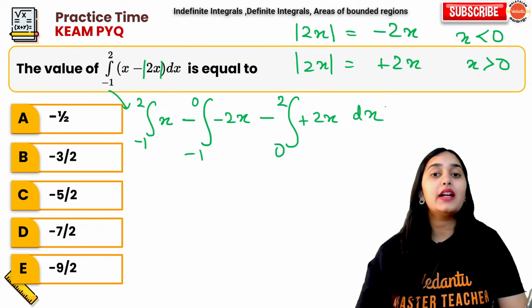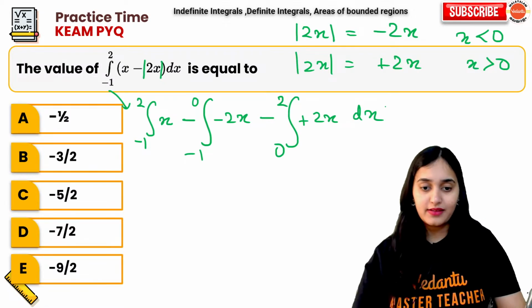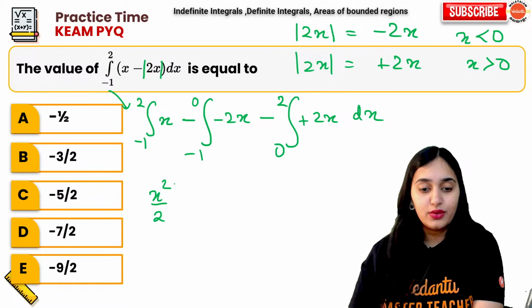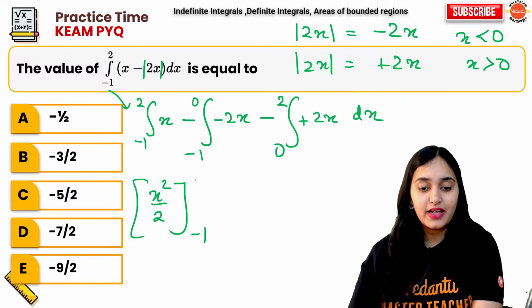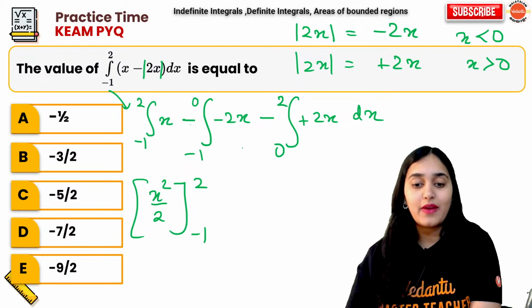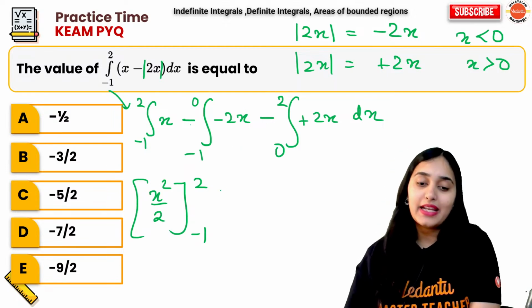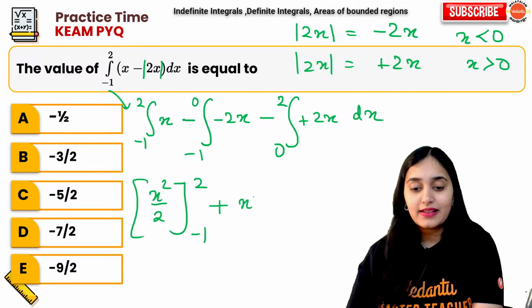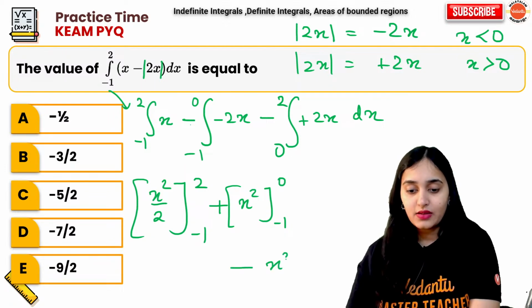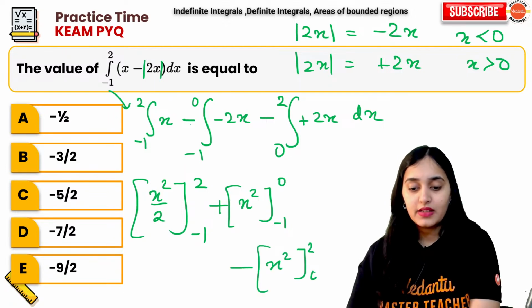Now you do the integration. So we have space. Yeah, we can do integration. So this becomes x square by 2, from minus 1 to 2. Minus of minus is plus. So x square by 2, the 2s cancel, we get x square. So plus x square from minus 1 to 0, minus x square from 0 to 2.